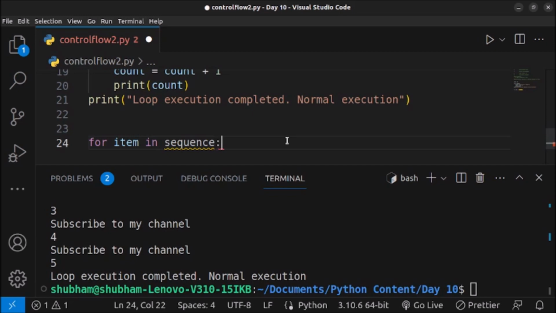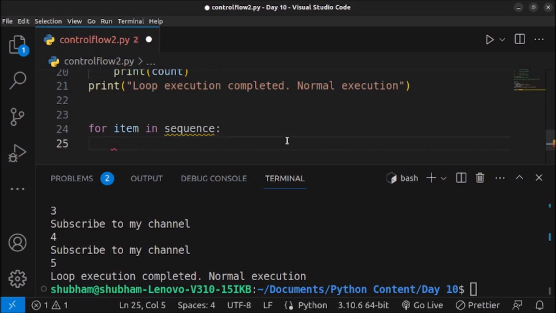And after that we will use the colon, and for every item in this sequence we want to do some execution. So here we will write the code block to execute for each item in the sequence.